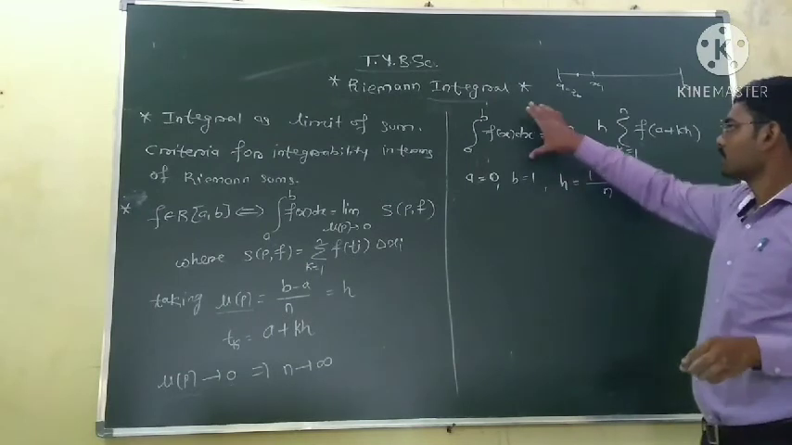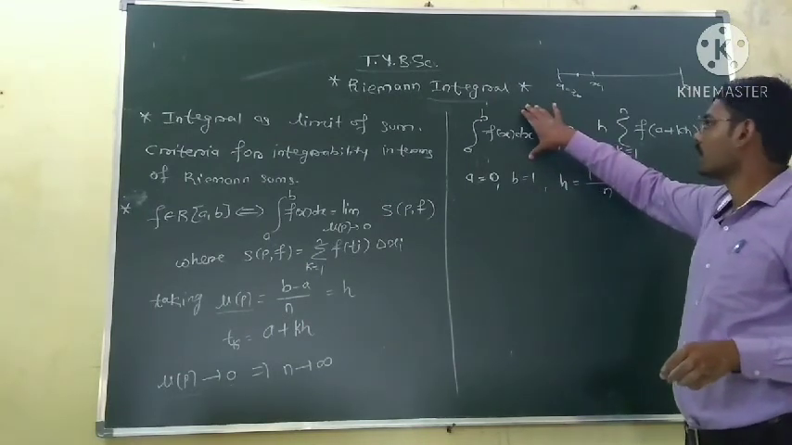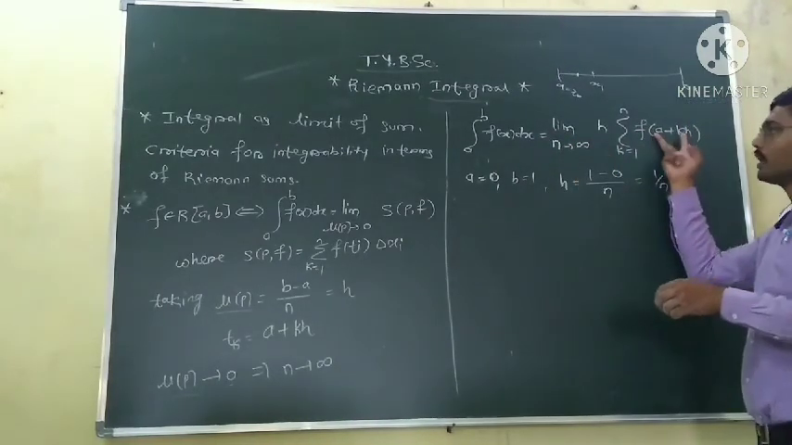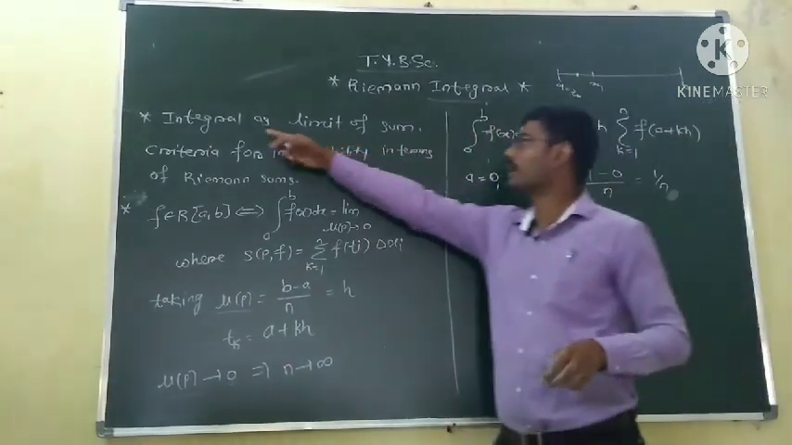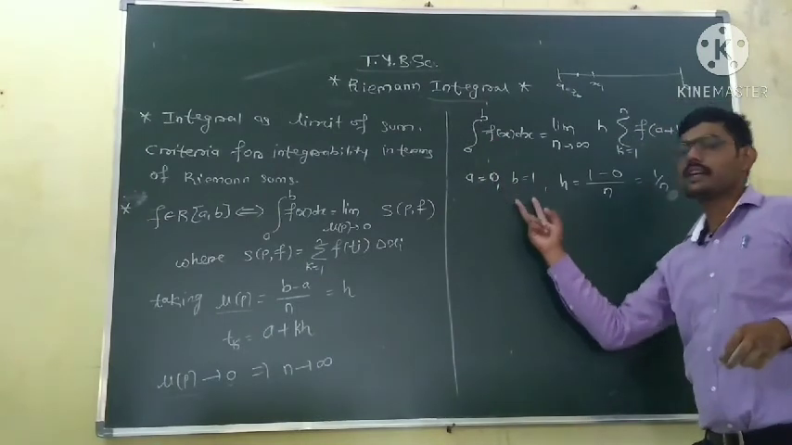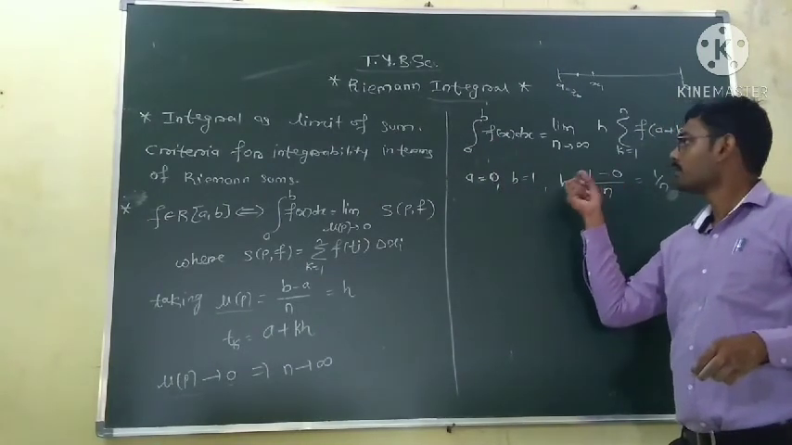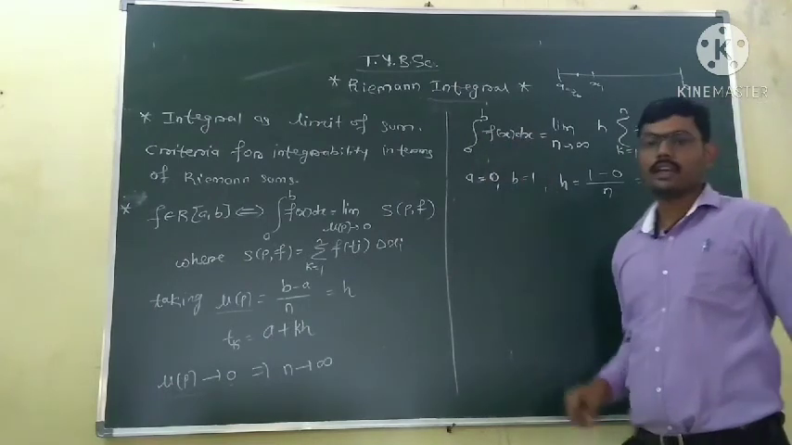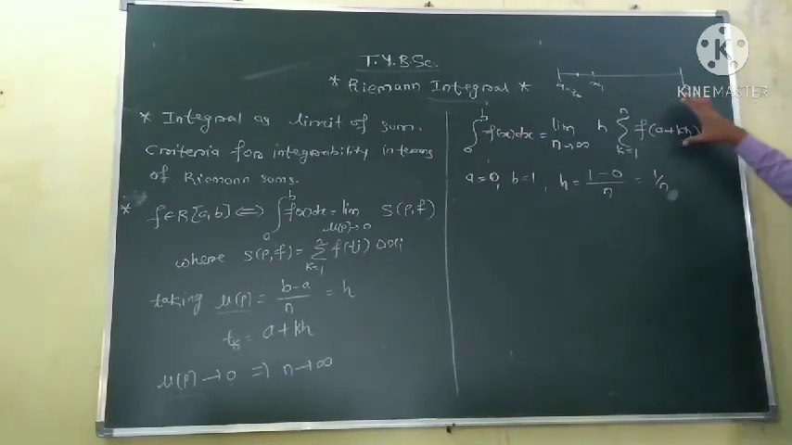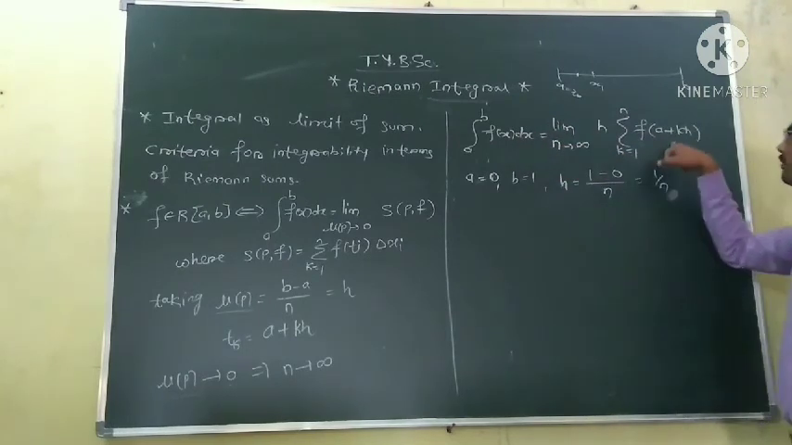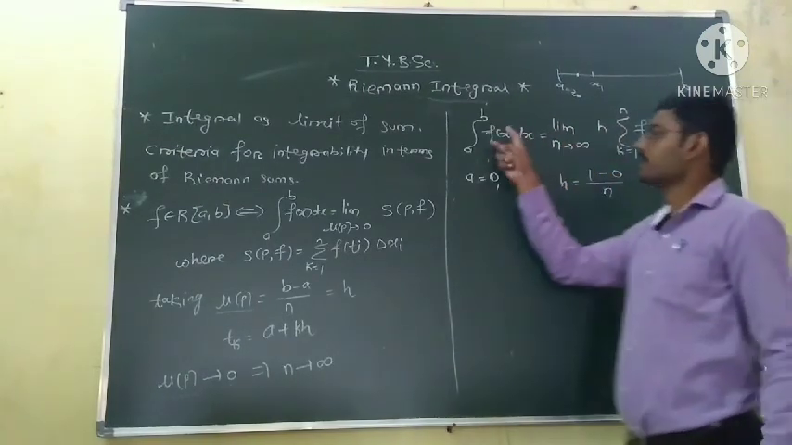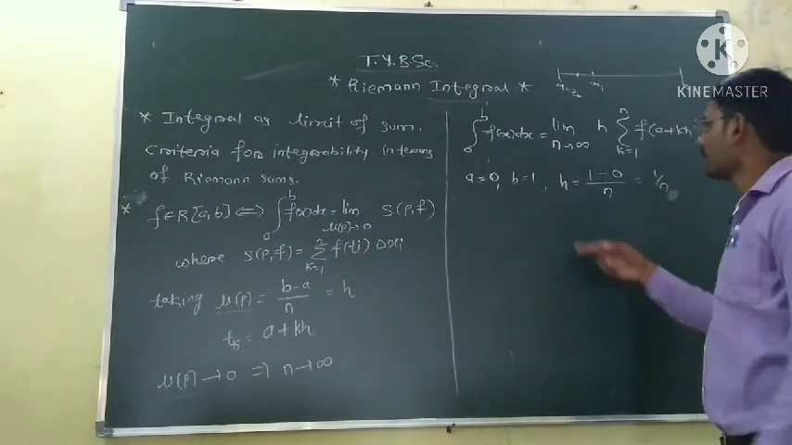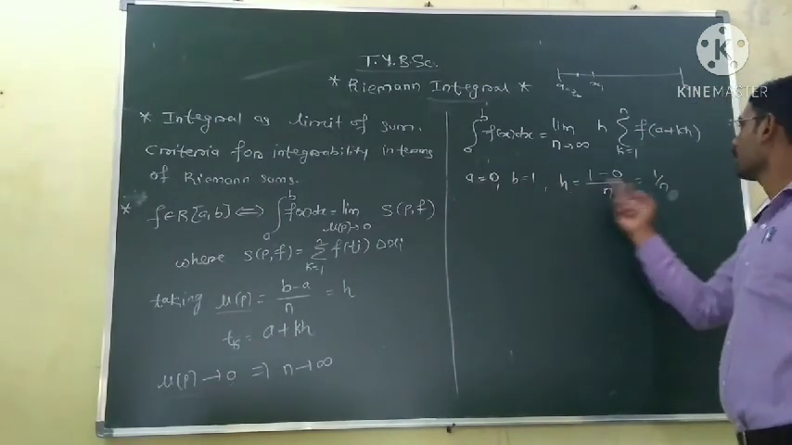Okay, so we actually have a formula which is the integral as a limit of sum. We already got a criterion for the integral as a limit of sum, but now we are deriving a particular formula for particular values. This is the formula for the integral as limit of sum: this is the sum, this is the limit, this is the integral. Now we will calculate a formula for some particular values. So for a equal to 0 and b equal to 1, your h will be this.